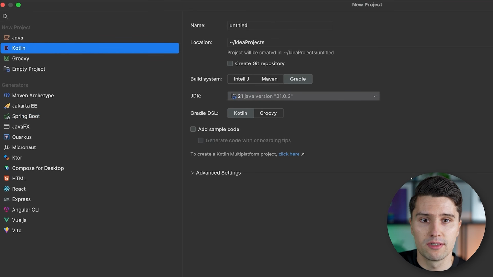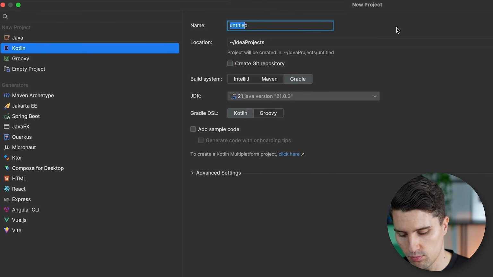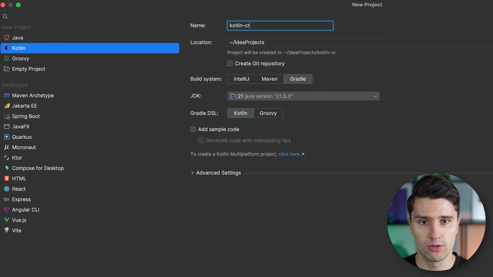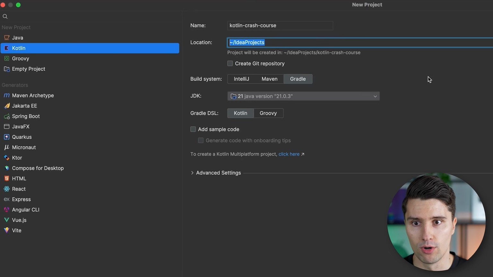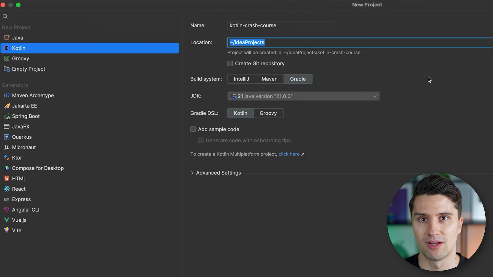We want to create a Kotlin template, and we can choose a project name. So for this one, that would be Kotlin Crash Course, for example. The project folder is the default one where these project files, so all the code we write, will be stored. For the build system, we can really leave this at Gradle. So the build system is in the end responsible for taking all of our human readable source code and packaging that into an executable file that we can then also run directly here in our IDE.